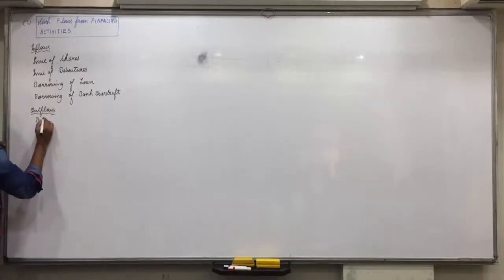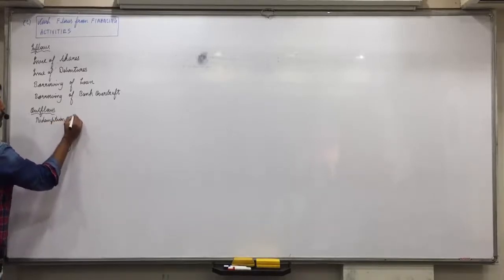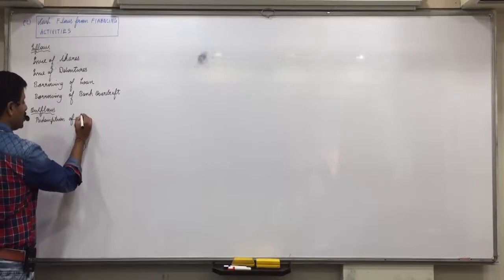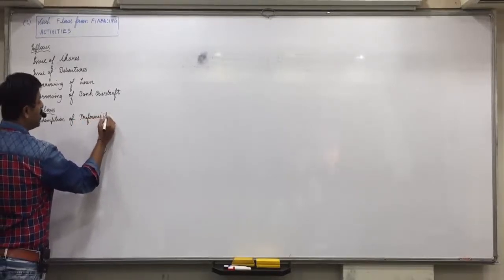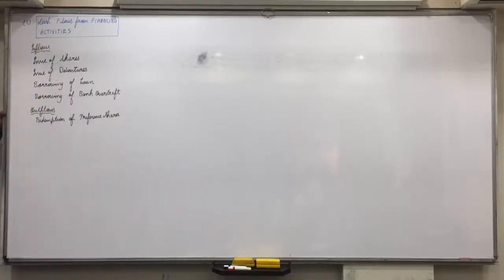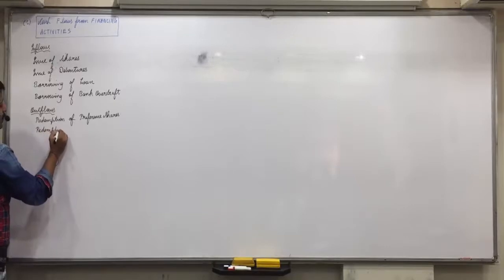Redemption of preference shares. Equity shares cannot be repaid the money until the company goes into liquidation. So I am not writing only shares. Redemption of preference shares is only possible. Okay? Then same way, against issue of debentures you will have redemption of debentures, repayment.